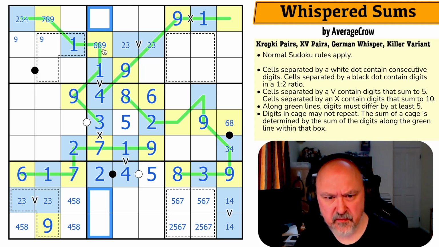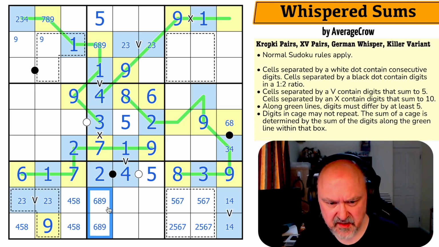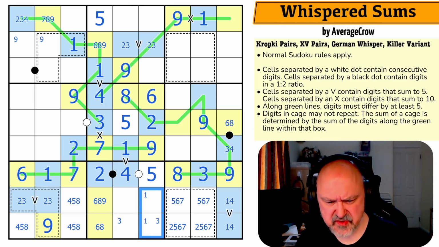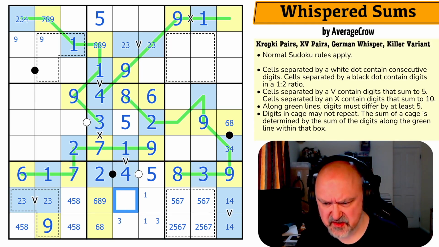Oh, that's a 5 by Sudoku. And these are 6, 8, 9 by Sudoku, which means they're high digits. That's not a 9. So there's a 3 in one of those two, and a 1 in one of those two. So this is a high digit.